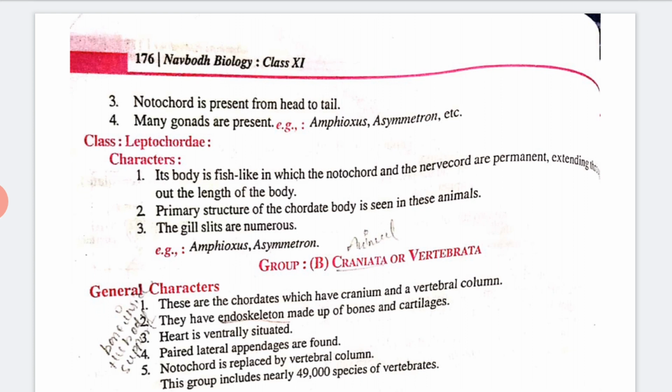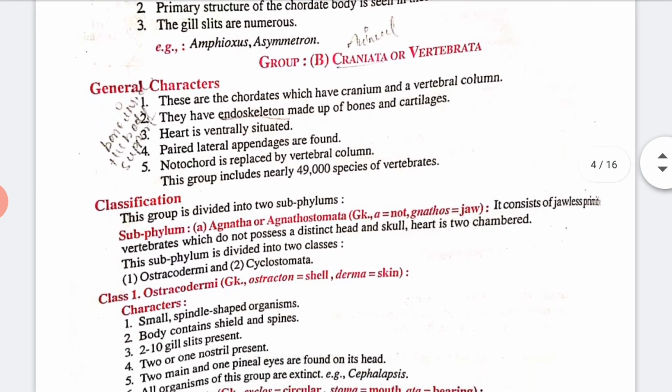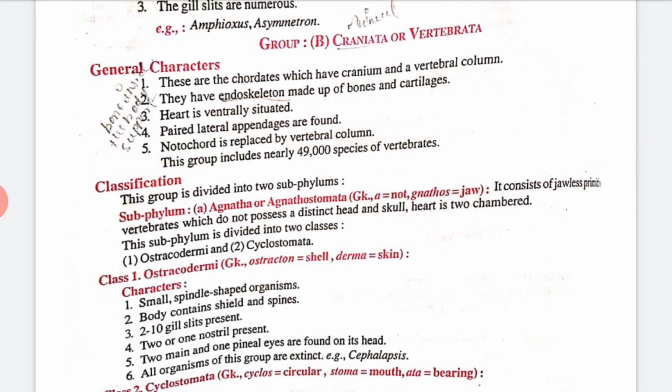Now Craniata. Whenever we are talking about Craniata, these are known as the higher vertebrates. Craniata means higher vertebrates, where the cranium, vertebral column, head, jaw and brain, all things are present. This is divided into two classes, that is Agnatha and Gnathostomata.